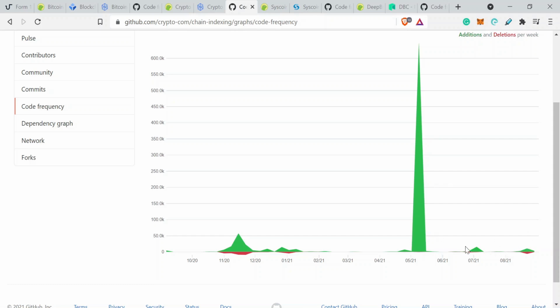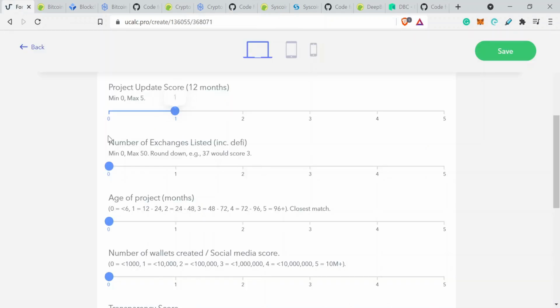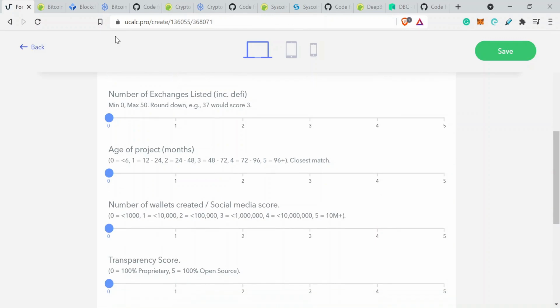I'm going to discount these as they're less than 10k updates, and there's one big huge update which speaks to the proprietary nature of this token, because obviously everything happened all at once, and that happened around 6 months ago. So I'm going to say there's only been one major update to this blockchain in the last 12 months. That scores a 1. The number of exchanges listed.